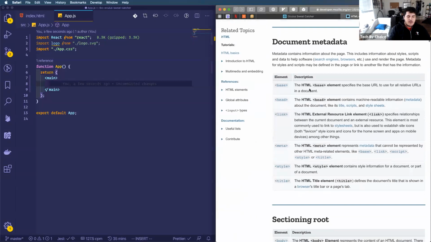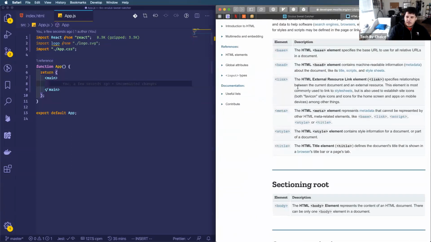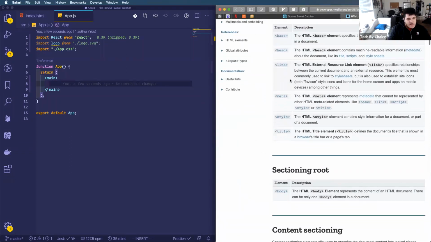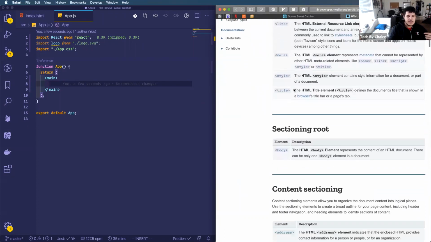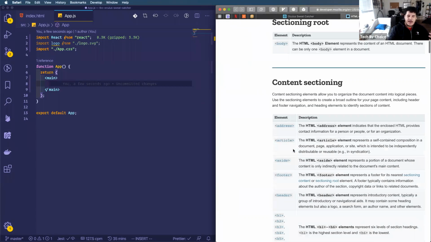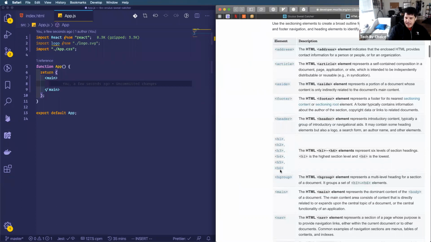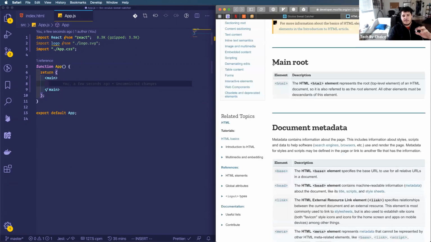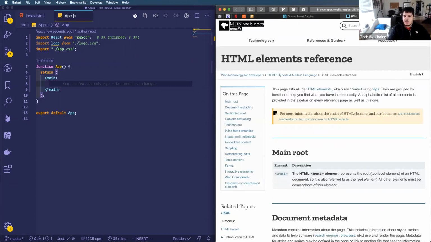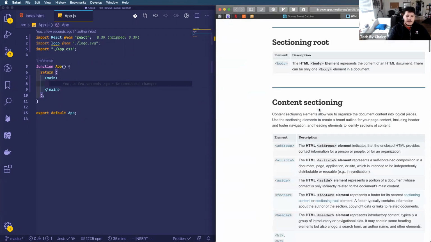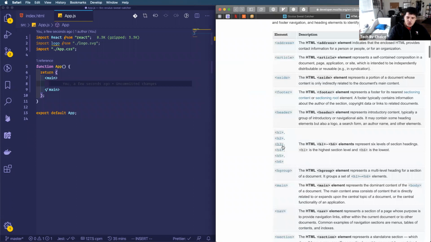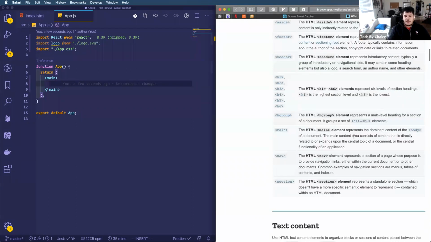The thing I need to be careful with when writing HTML is using the semantic tags, which just means if it's a header, it should have its appropriate tag. If it's a collection of items, like at the top of this page, you see this MDN logo with the search bar, this would actually be the header of the page. It contains navigation items. H1s, H2s, those are actual titles in your page.